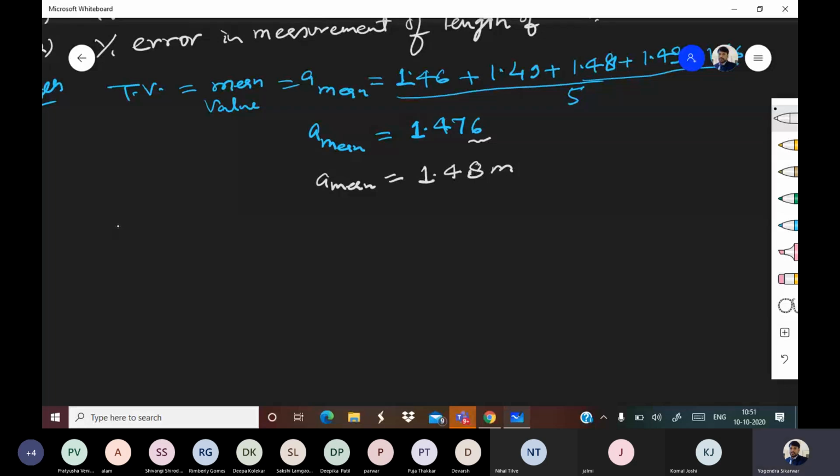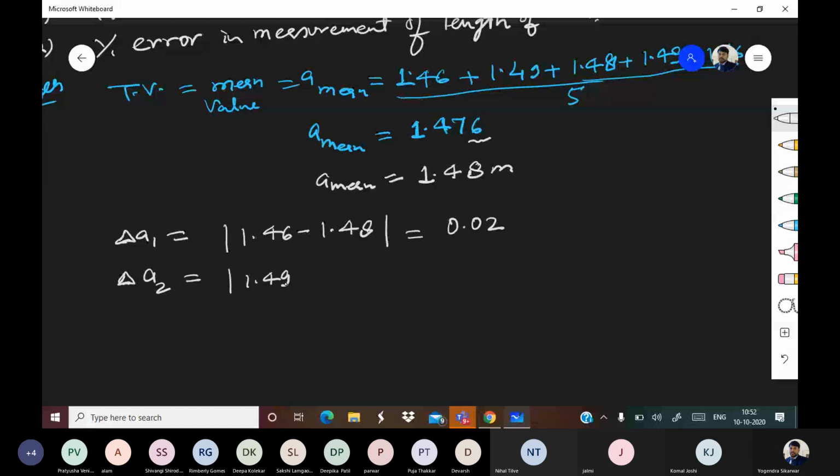Good. Now, delta A1. Delta A1 means absolute error in A1. That comes out to be 0.02. Then comes delta A2, which is 1.49 minus 1.48.